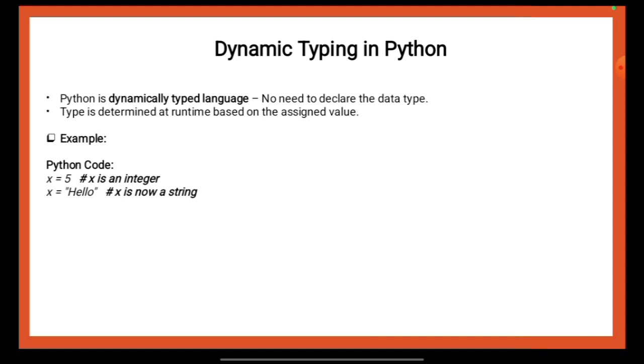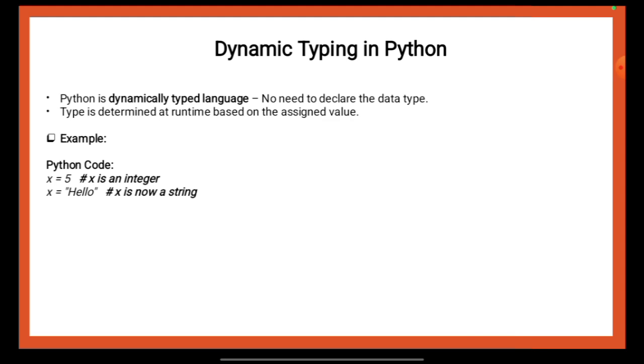In this particular slide, we will be discussing in detail about dynamic typing in Python. We will first read out the details that are mentioned over here and then discuss it. Python is a dynamically typed language. No need to declare the data type. Type is determined at runtime based on the assigned value.